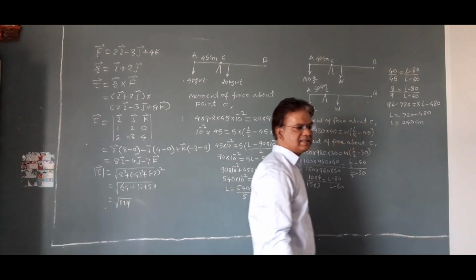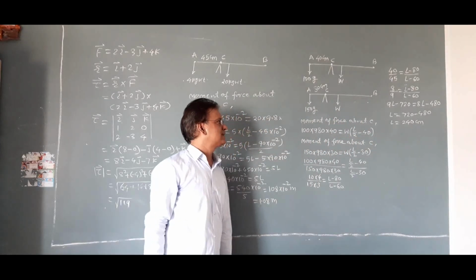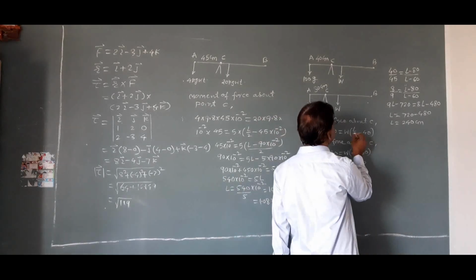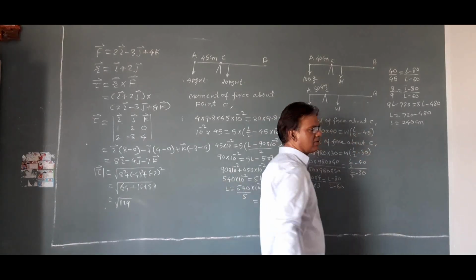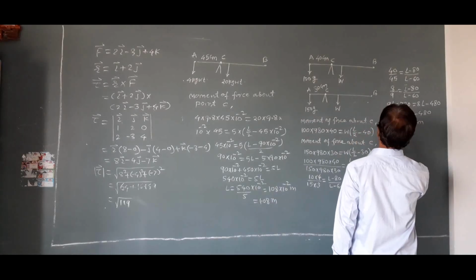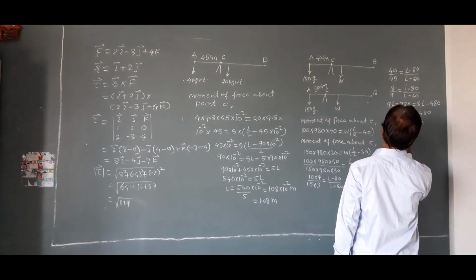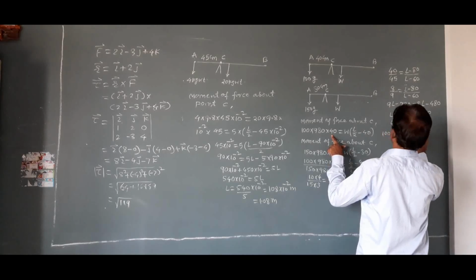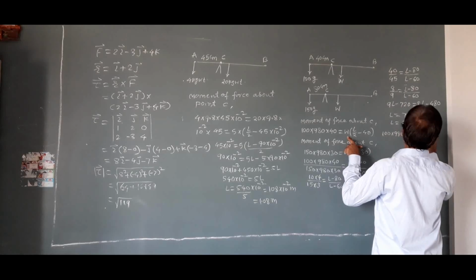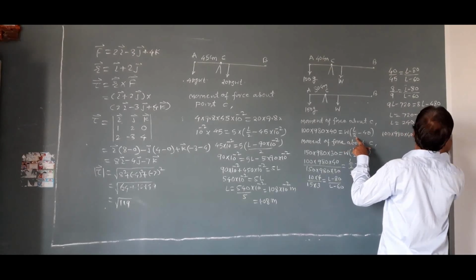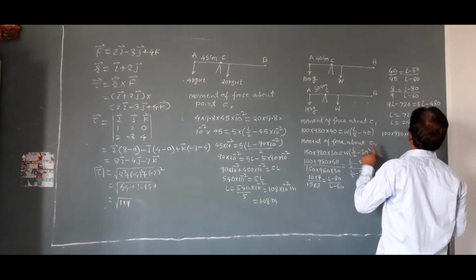All are in CGS scale. 240 centimeter. If we put the value of this L in this equation or in this equation, we can find weight. Putting in this equation, 100 into 980 into 40 is equal to W into 240 upon 2 minus 40.